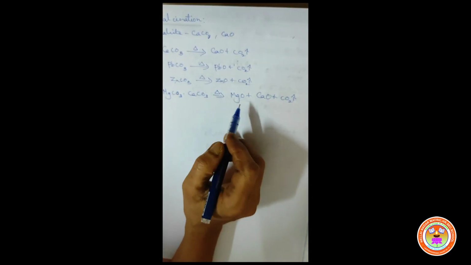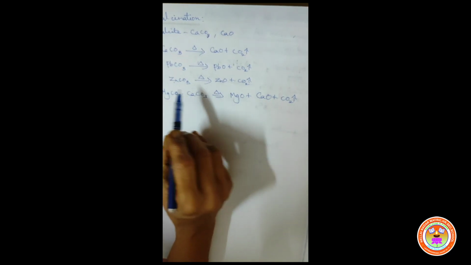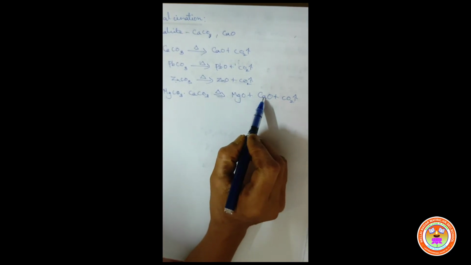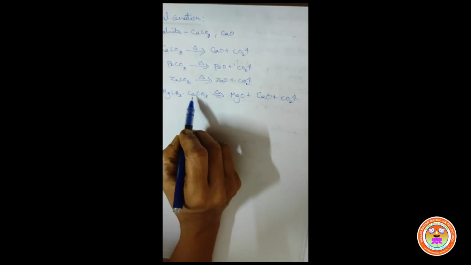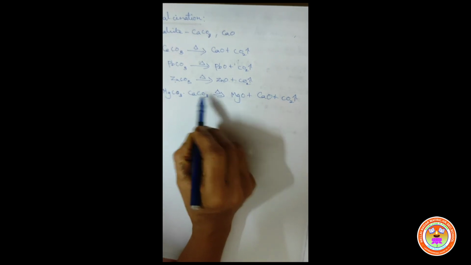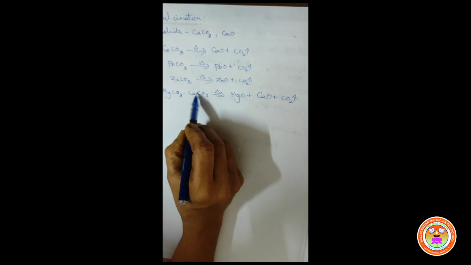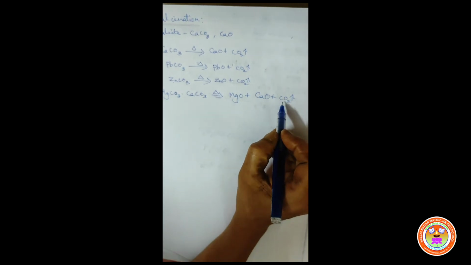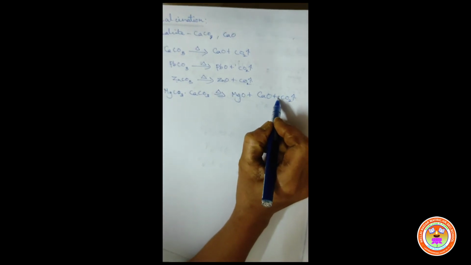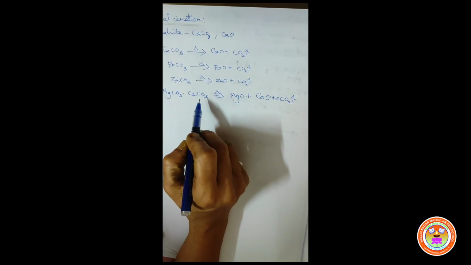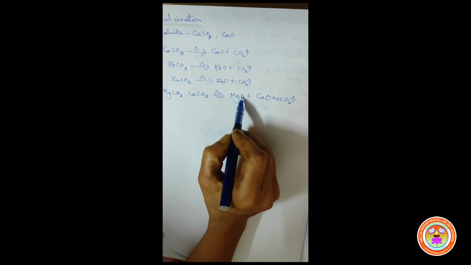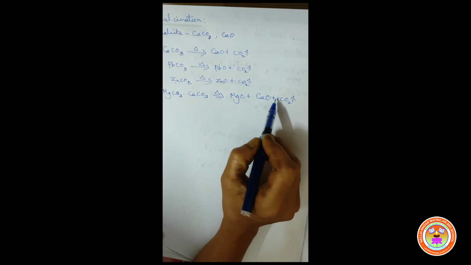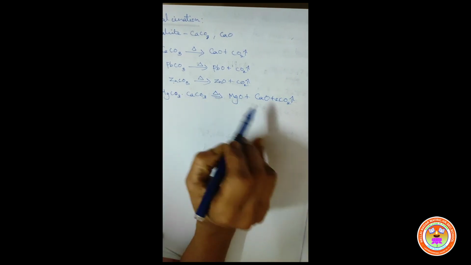Now we can check the balancing of the equation. The ore is converted into magnesium oxide and calcium oxide. One magnesium, then one calcium, carbon. There are 2 carbon on the product side, here only 1 carbon, so write 2. Then next, we can check the balancing of oxygen. On the reactant side 6 oxygen atoms. Here 1, 2, then 4, so 6 oxygen atoms. This is the balanced equation.